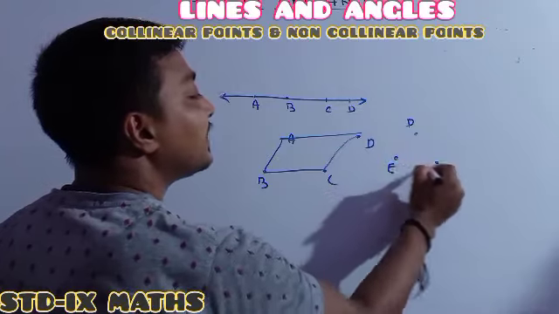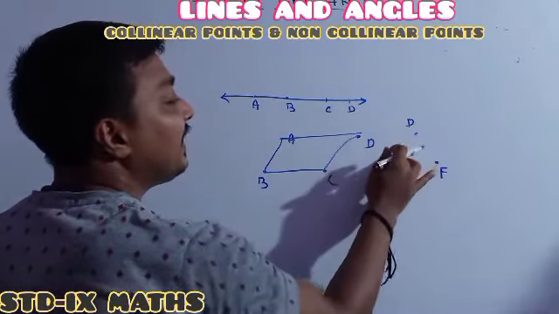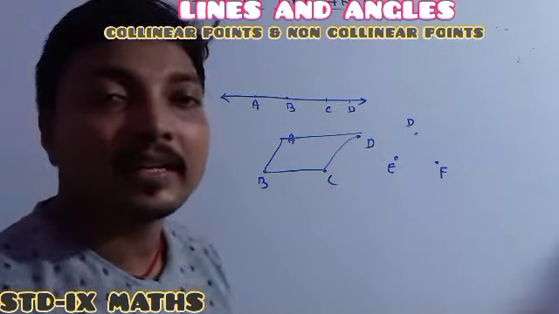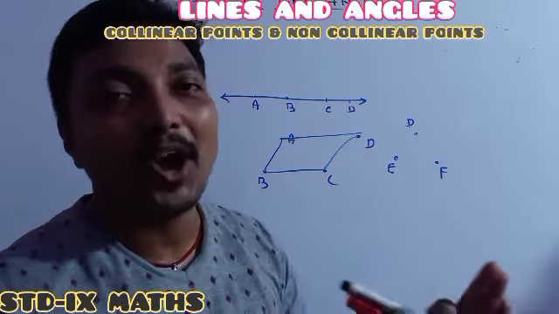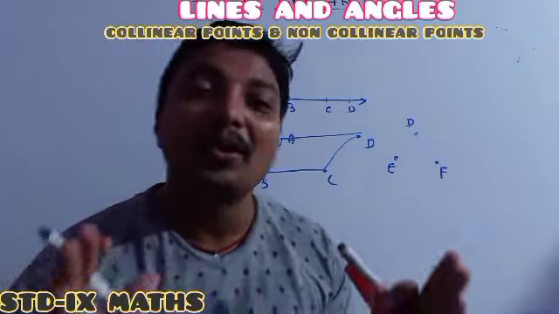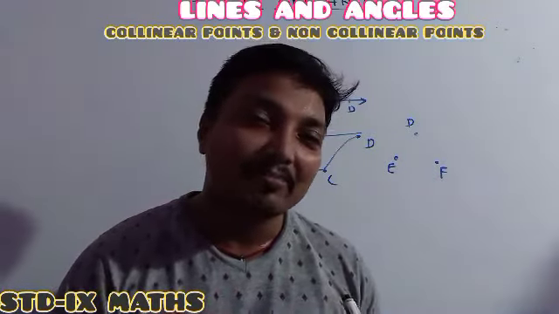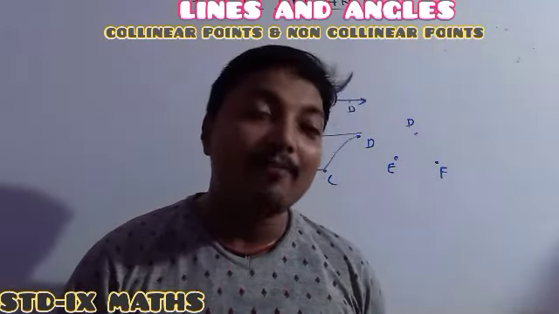So the non-collinear points' structure will be just like this. Suppose D, this one is E, this one is F. Here it is clearly seen that all these points are not lying in a single line. Understood the concept of collinear and non-collinear? Understood or not understood?